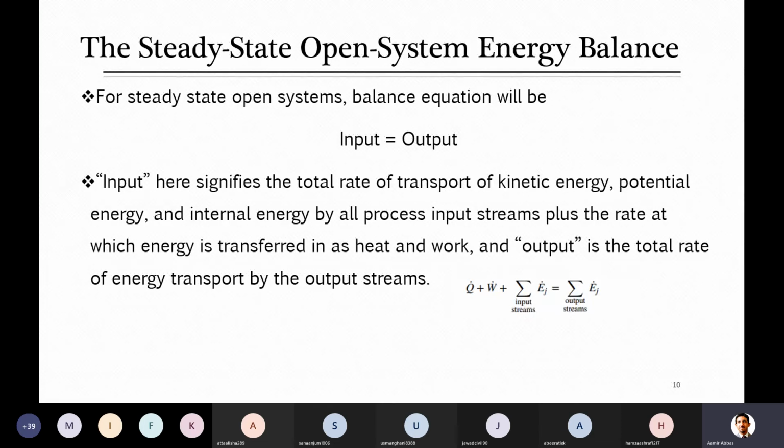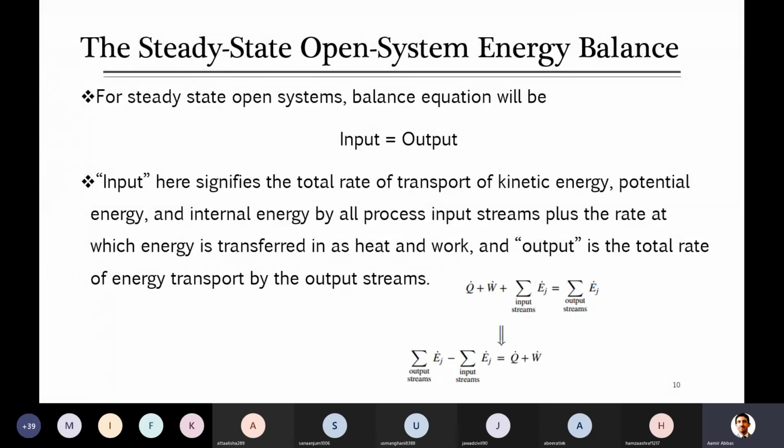As well, for work, we also write it as work. Work is here the total work, that is net work. It involves both flow work and shaft work, and input and output both are considered in this term. Due to this we are not repeating it. So we can rearrange this equation.